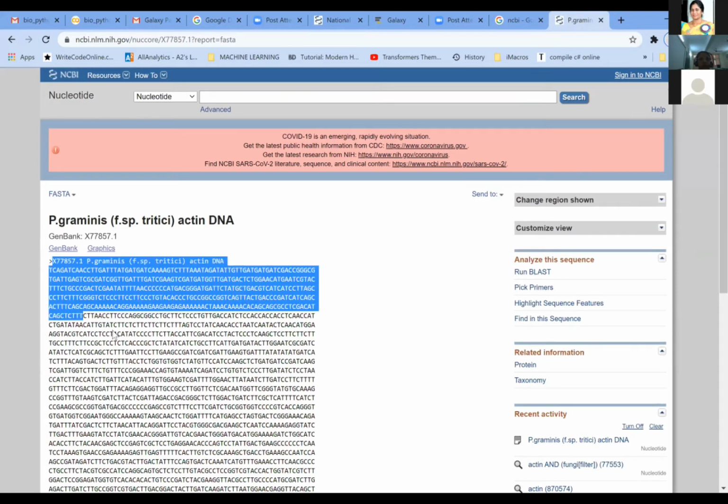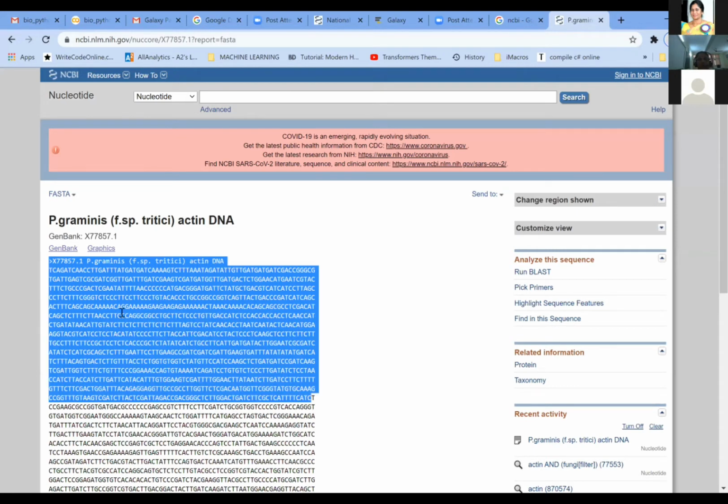If you are going to take only half of the sequence, only half of the sequence will be taken because already you have selected this. Whatever analysis you will be doing will be done only for this part of the sequence, not the rest of the sequence. So if you are facing that issue, you can just paste this particular accession number also in the window so that you don't miss out any nucleotides. When we go into those programs, I will tell you where it is important.